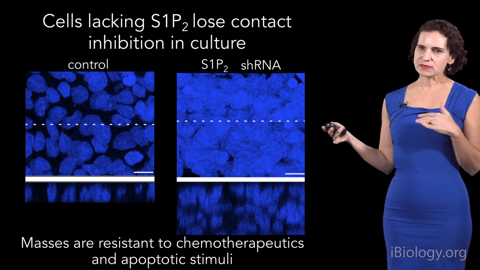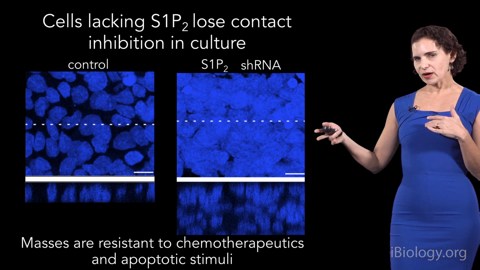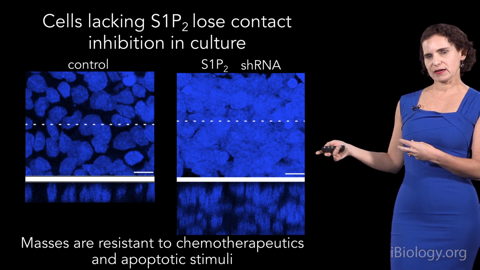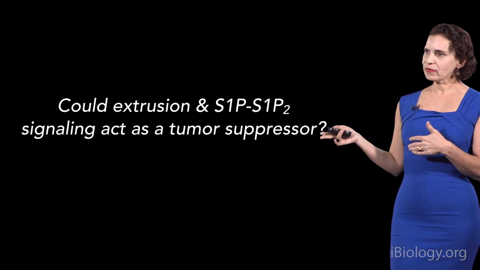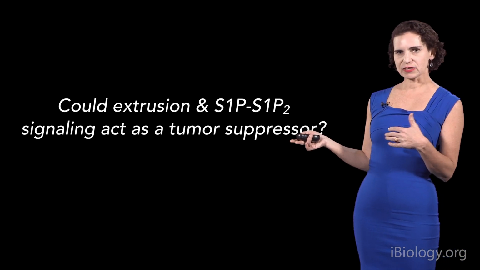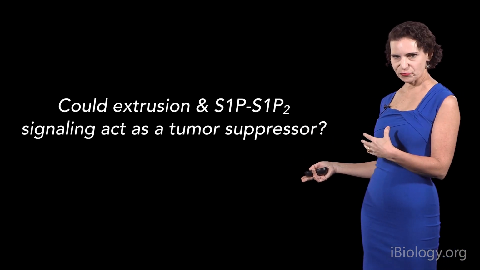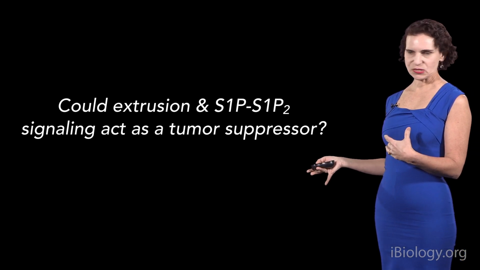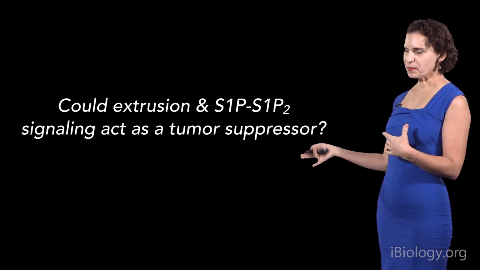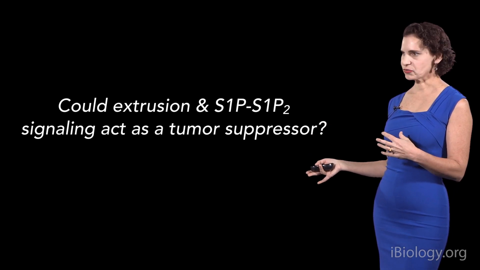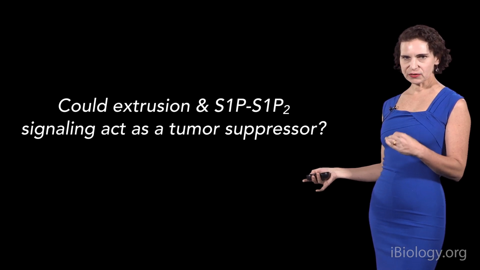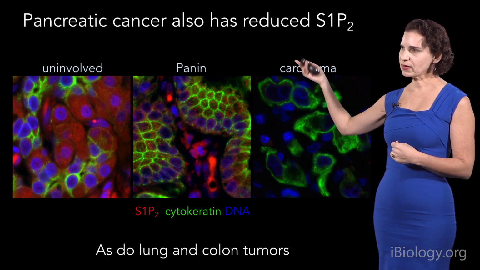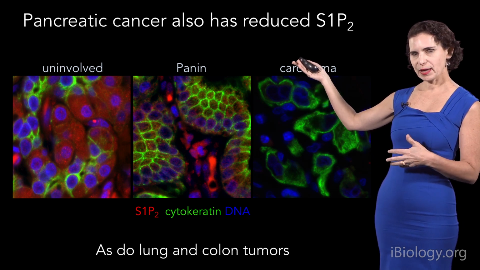So while this supported the idea that extrusion could drive cell death to maintain constant numbers, it also made us wonder whether extrusion and sphingosine phosphate signaling could act as a tumor suppressor to prevent tumors from forming. And so to look at this, we went looking in the databases online to test whether this sphingosine phosphate pathway may be downregulated in different types of cancers. And what we found is that there was a particular type of aggressive cancer, pancreatic cancer, that had very little sphingosine phosphate 2 mRNA.